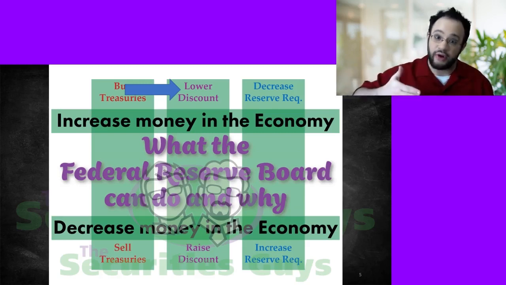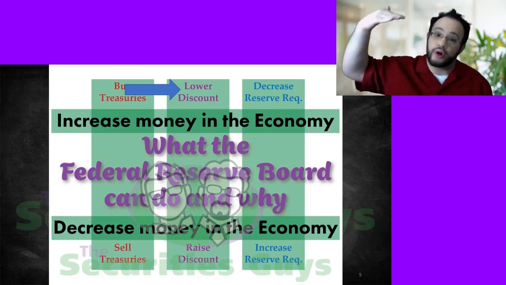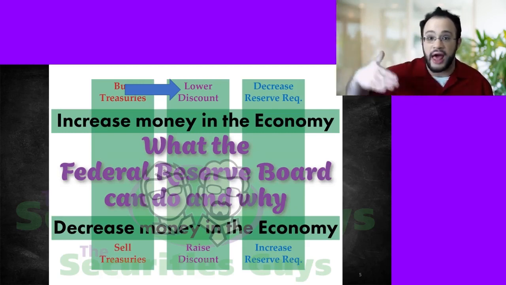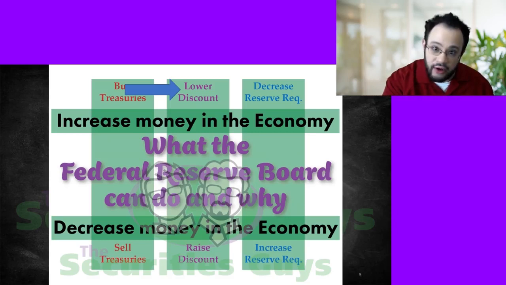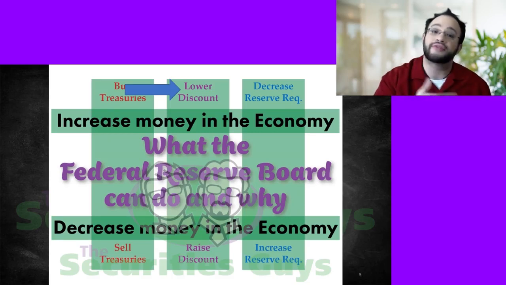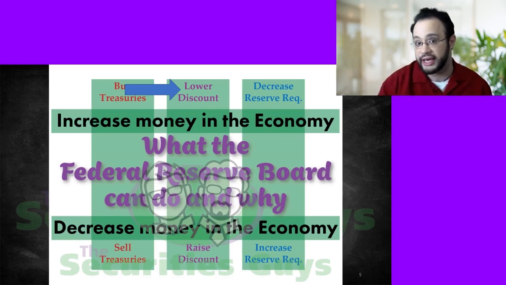Whatever the discount rate is, the federal funds rate is a little bit more, and the rate that they charge us, the regular retail person, is going to be a little more than that. But if I lower the discount rate for the member banks, then they're going to be lowering the rate for the commercial banks, and they're going to be lowering the rate for retail investors. And if there's a lower rate, it's easier to get a loan. There's going to be more people taking more loans, thus more money in the economy.